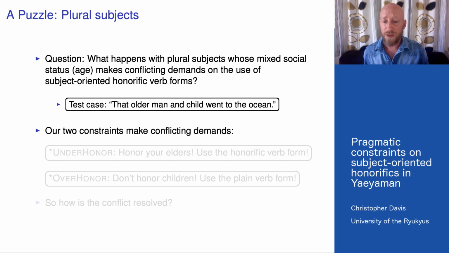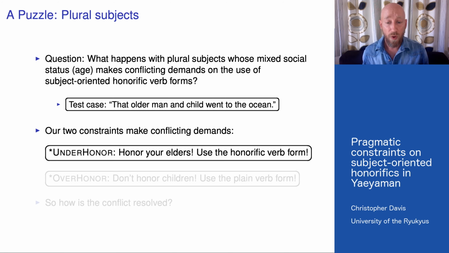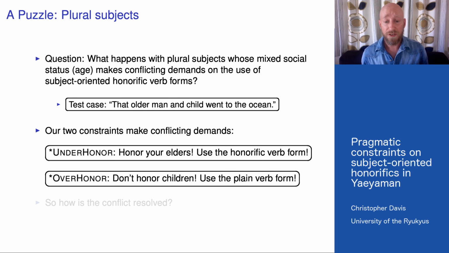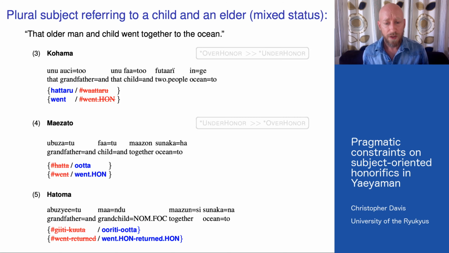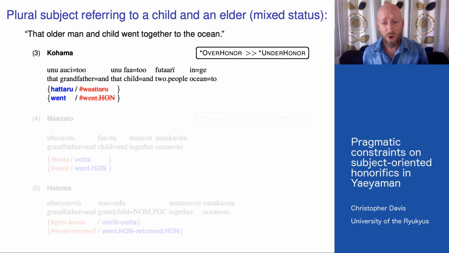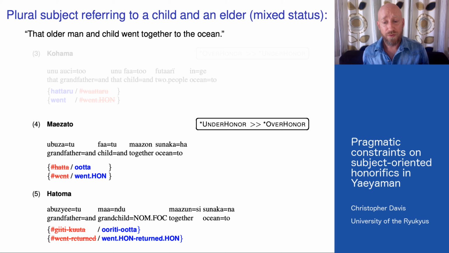Now our two constraints make conflicting demands here. *UnderHonor will want us to use the honorific, while *OverHonor will want us not to use the honorific. So how is the conflict resolved? Here's the data, and the answer is it depends on the language. So in Kohama, the honorific is infelicitous, showing that *OverHonor is respected at the expense of *UnderHonor, while in Maezato and Hatoma, the honorific is required, respecting *UnderHonor.